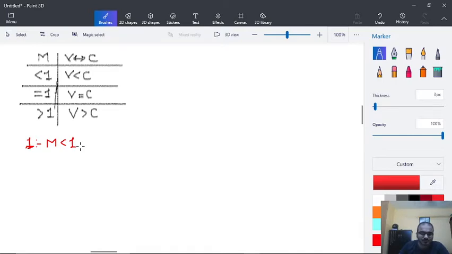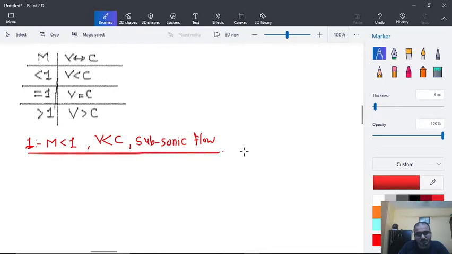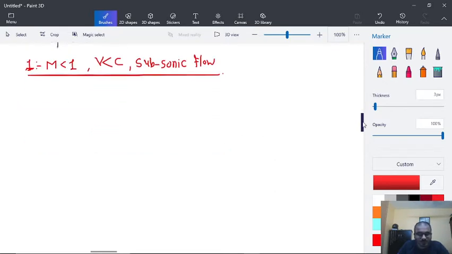So here, as I told you, this is the case when V is less than C. So this is actually a case of subsonic flow. We will take one figure for better understanding of this.